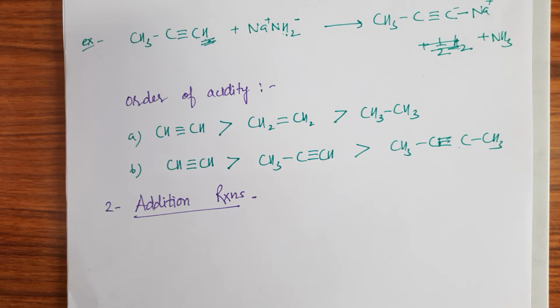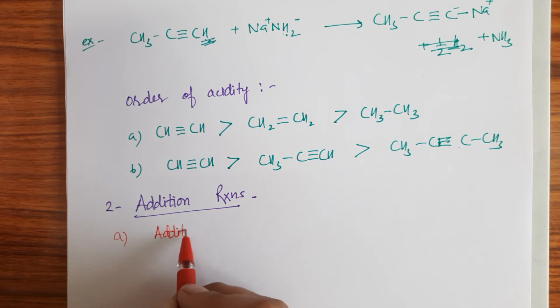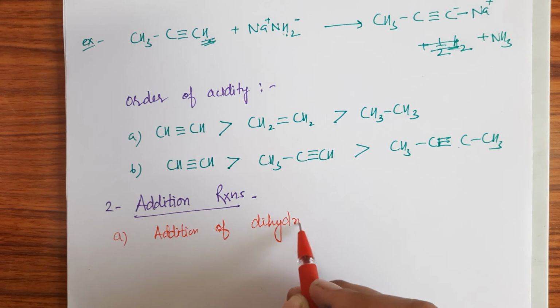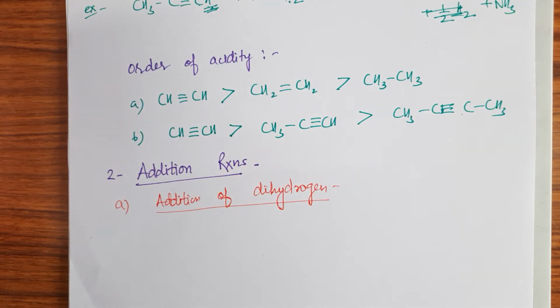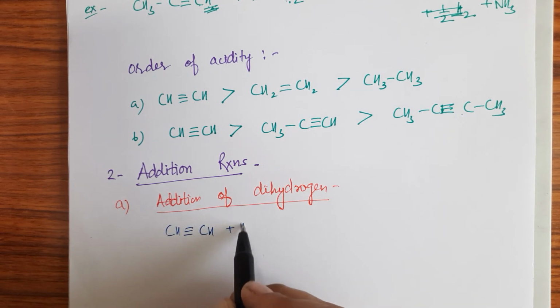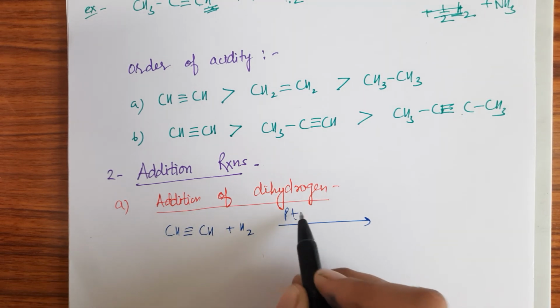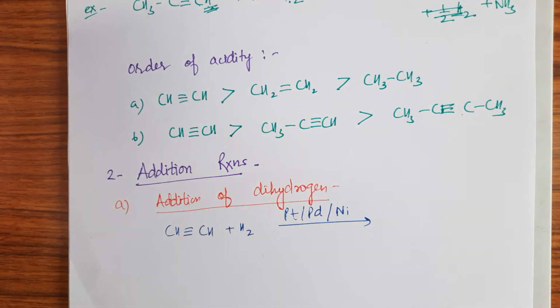So here I am taking the first one. The first reaction is addition of dihydrogen. So I am taking CH triple bond CH plus dihydrogen, that means addition of hydrogen molecule, and we take platinum, palladium or nickel as a catalyst, right?